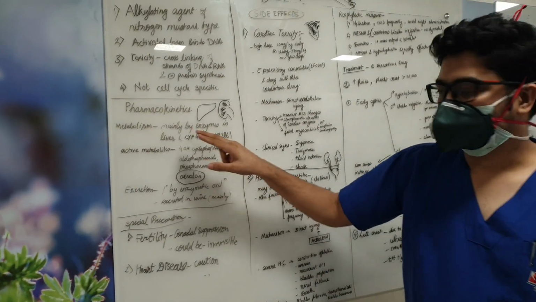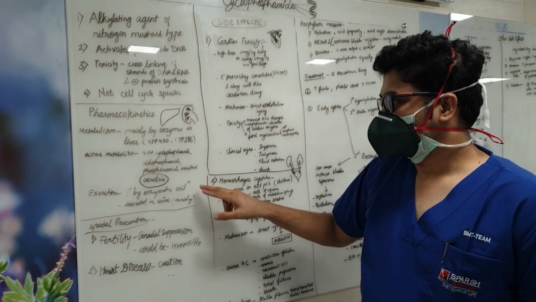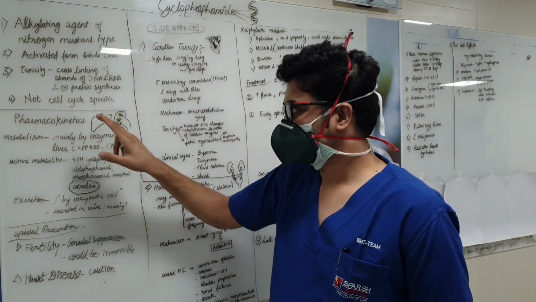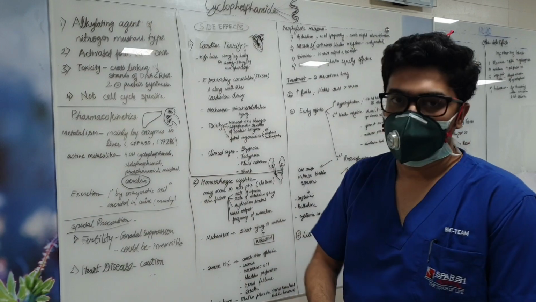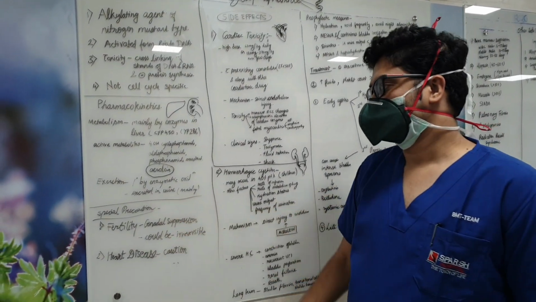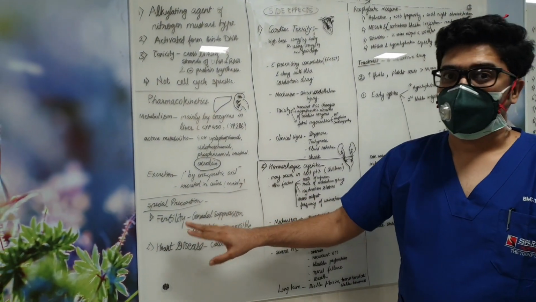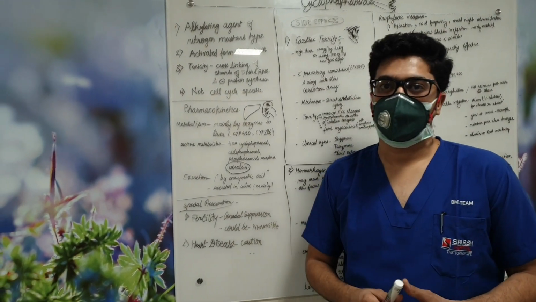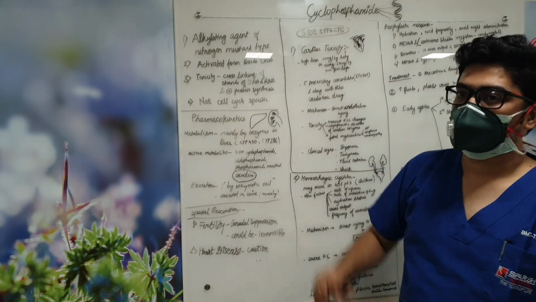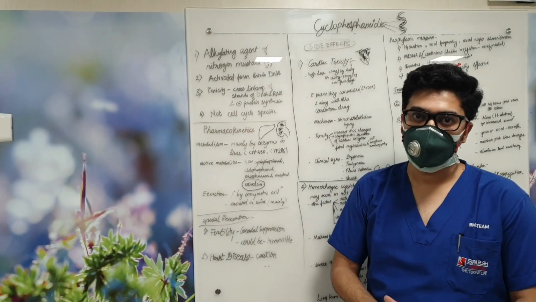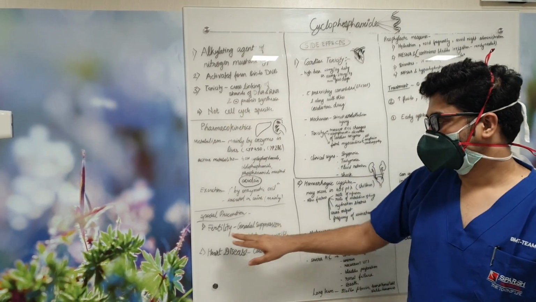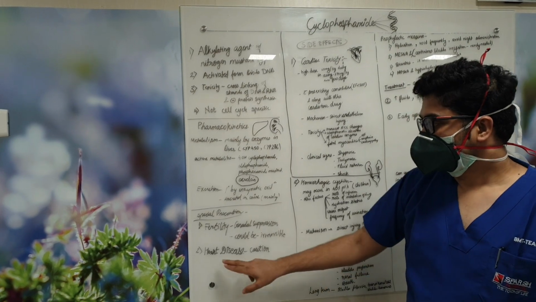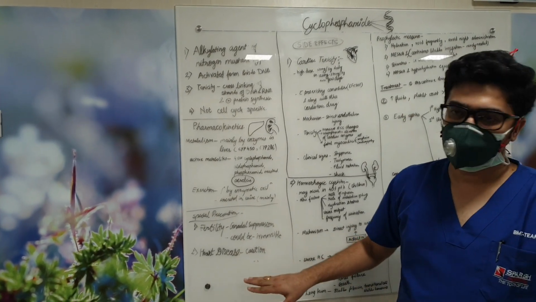It is mainly excreted in urine. So it's important that both liver and kidney functions are adequate, as it is metabolized in the liver and excreted via the kidneys. What are the special precautions we have to take? Since this drug causes infertility, the gonadal suppression could be irreversible, and that has to be kept in mind. Whenever we are giving cyclophosphamide to people of young age, it can cause infertility and it could also be irreversible. In patients with heart disease, it has to be used with caution.